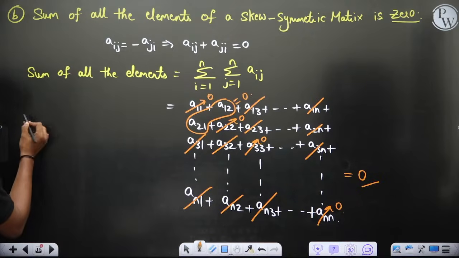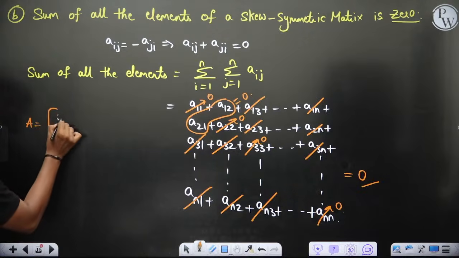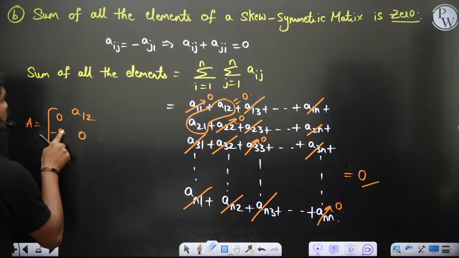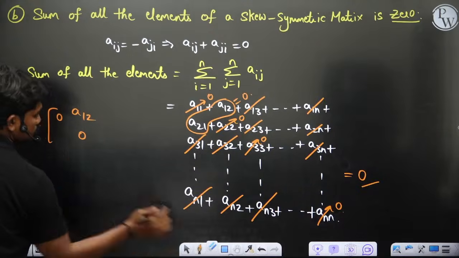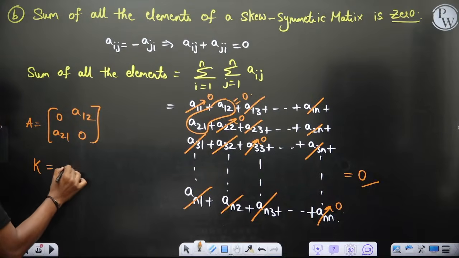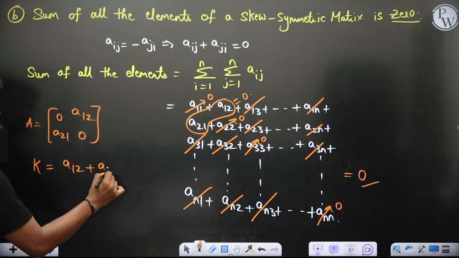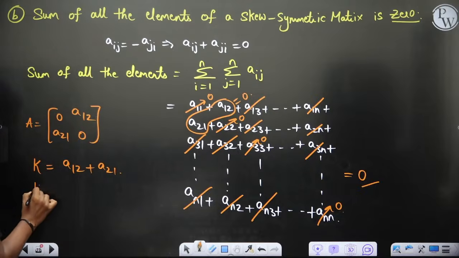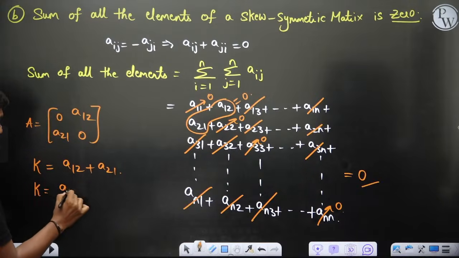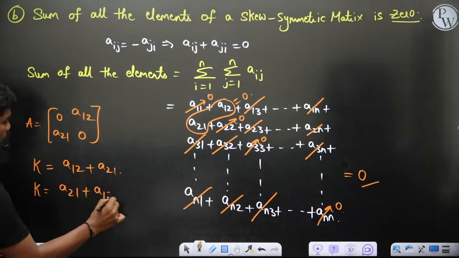For example, if I take a 2 by 2, you will understand maybe easily. Let's say this is a21. Initially what I have taken is summation k is equal to a12 plus a21. Now since I have interchanged the indices i and j, I can write this as a21 plus a12, because these two are the same.